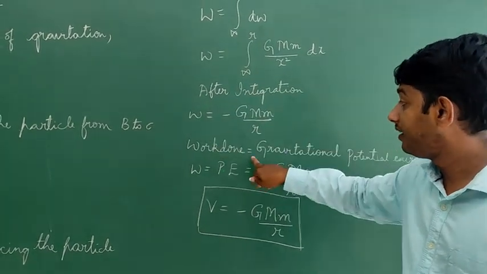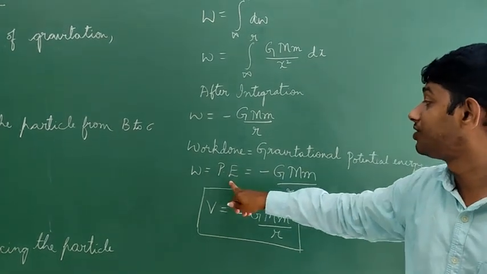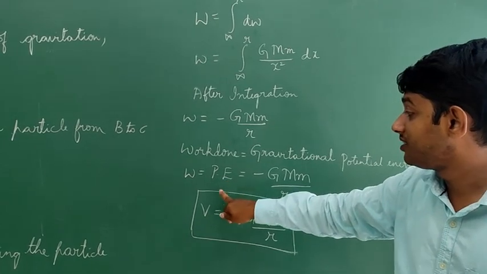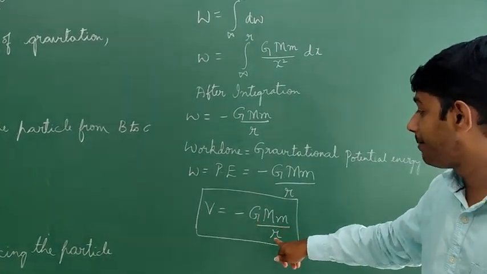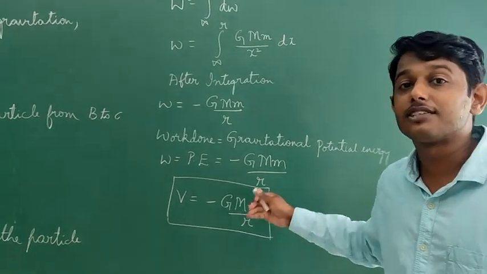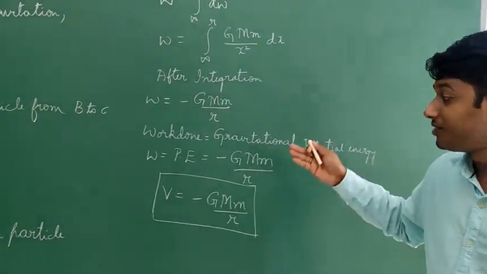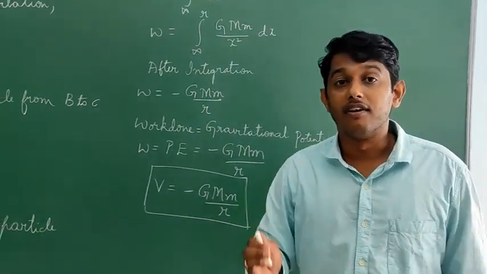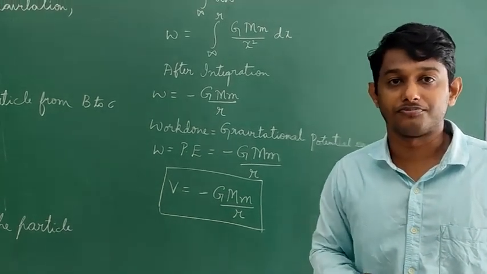So work done can be written as gravitational potential energy. Work done is equal to potential energy, which is equal to minus GMm by R. Potential energy can be named with the term V, V is equal to minus GMm by R. This is the expression for gravitational potential energy. The negative symbol indicates that work has been done by the gravitational force.